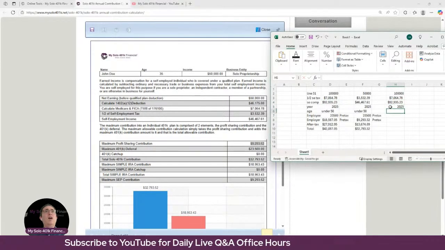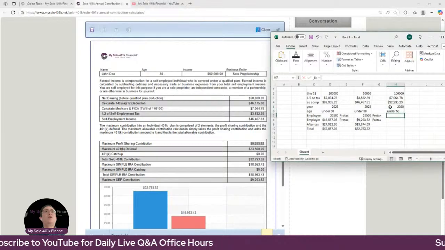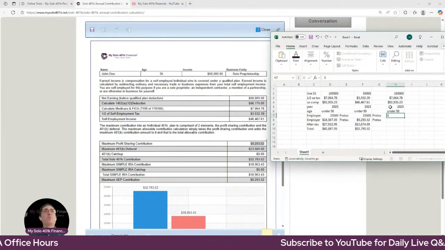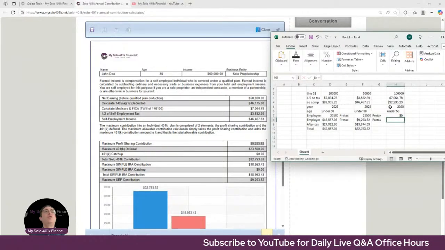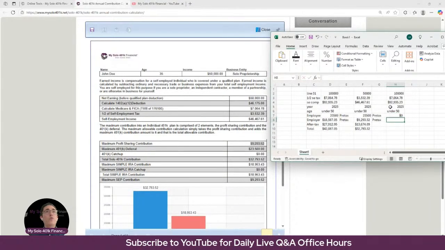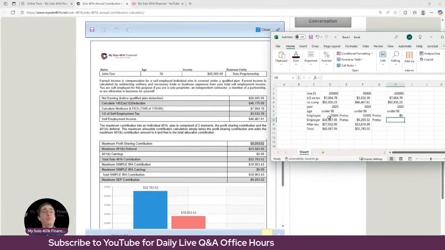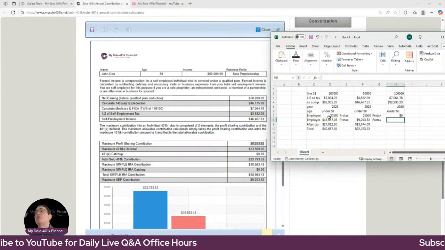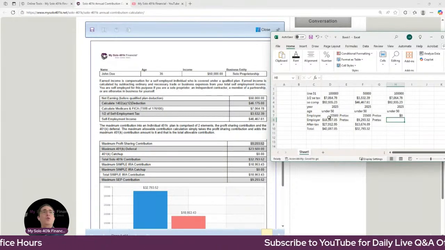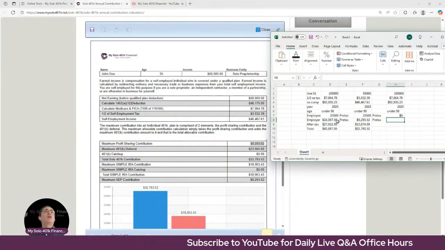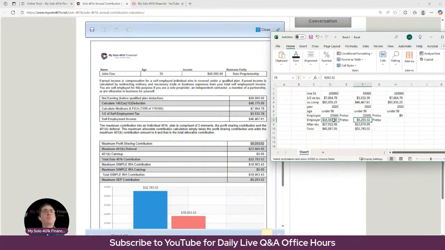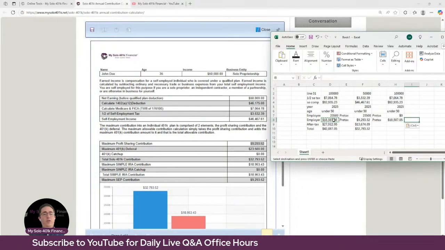It's 2025. They're under 50. They first want to maximize pre-tax. Now, they're not going to be able to do any more employee contributions because here we recognize that they've already maxed out contributions to their day job plan because they can't make any more pre-tax employee contributions to the plan. They could still do the 20% as a pre-tax employer, right?